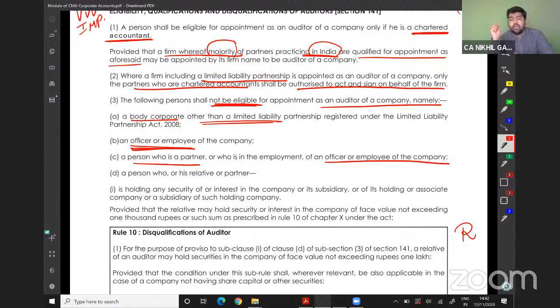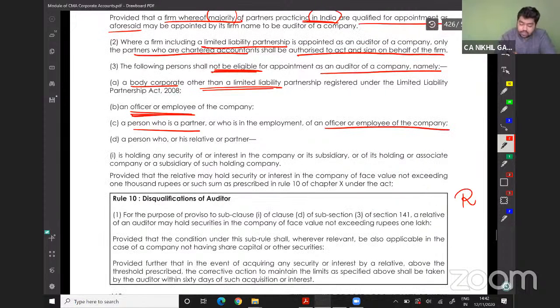Employee Mr. Y is not eligible to be the auditor of A Limited. They can be the auditor of some other company, but they are not eligible to be the auditor of A Limited because the opinion will be biased. It will not be independent. The person who, or his relatives...